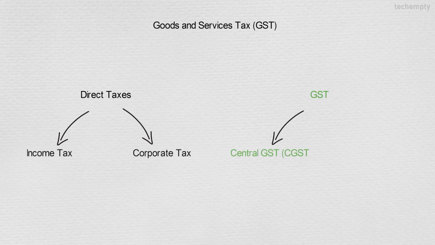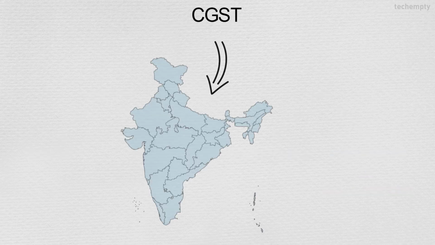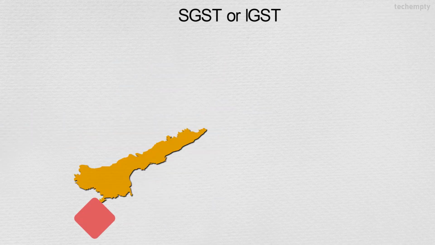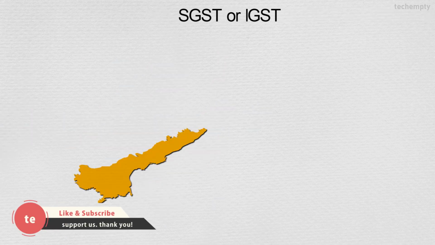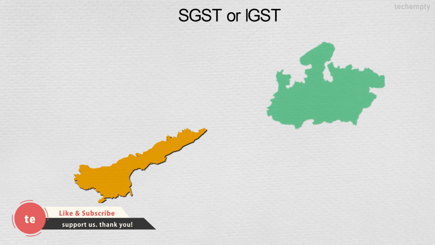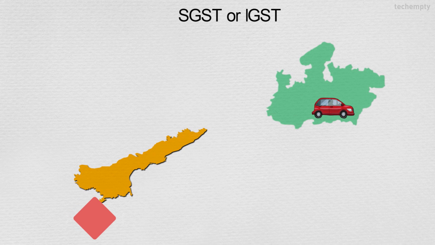But the indirect taxes are replaced by GST. And under the GST, we have central GST and the state GST or integrated GST. In central GST, we will pay taxes to the central government, and in state GST, we will pay taxes to the state government. Integrated GST means when the goods that are manufactured in one state move to another state, then we have to pay the integrated GST. This IGST will be divided equally between the two states. When we pay the IGST, then you don't need to pay the state GST.